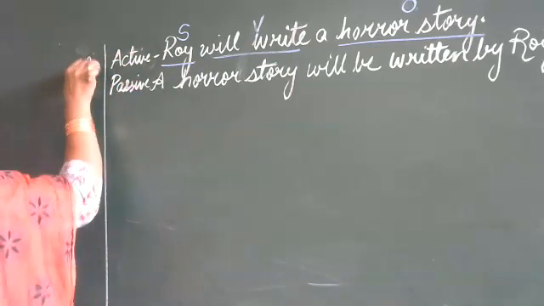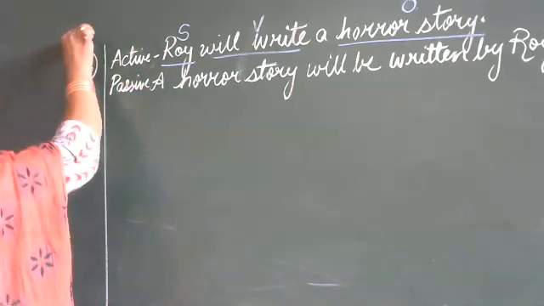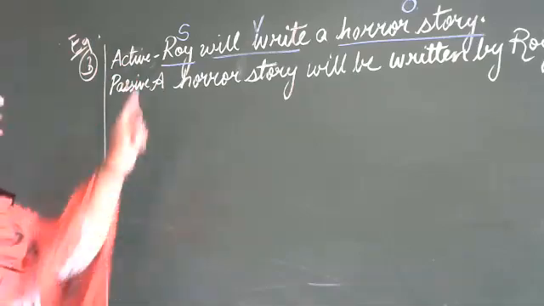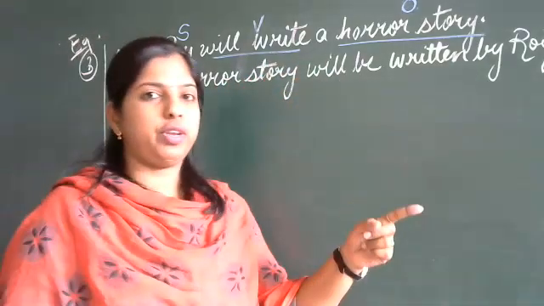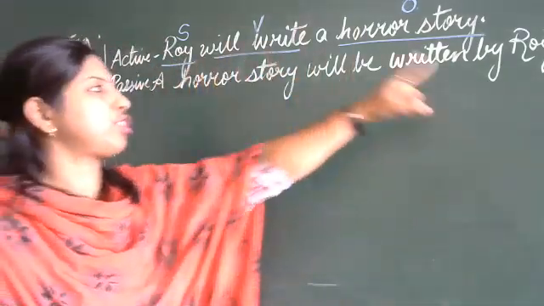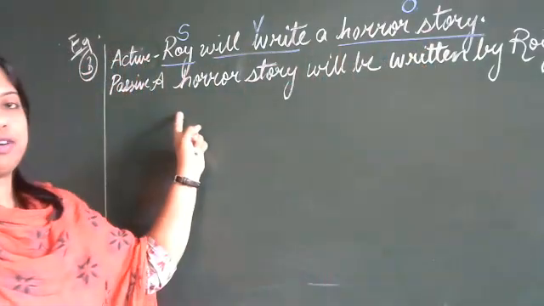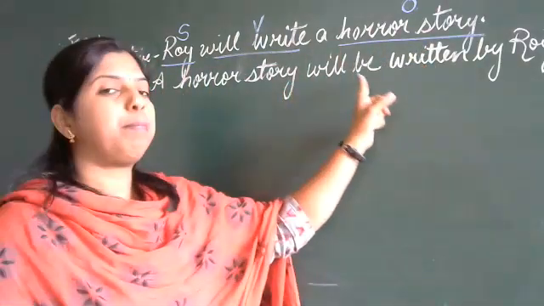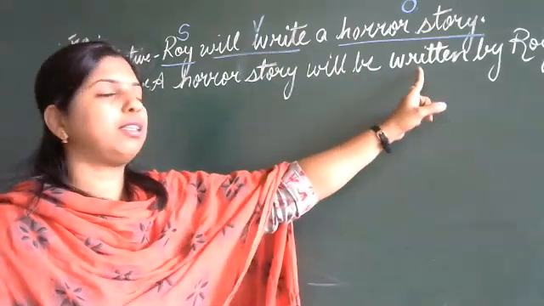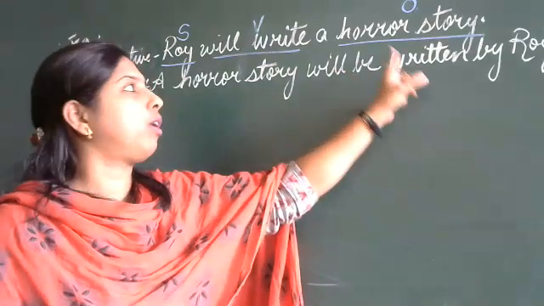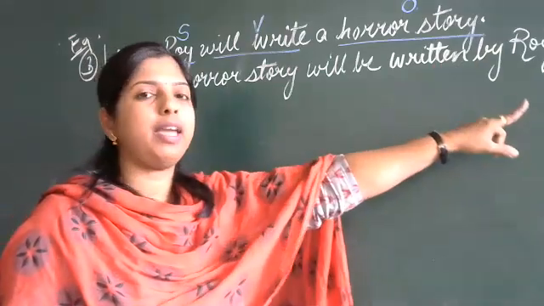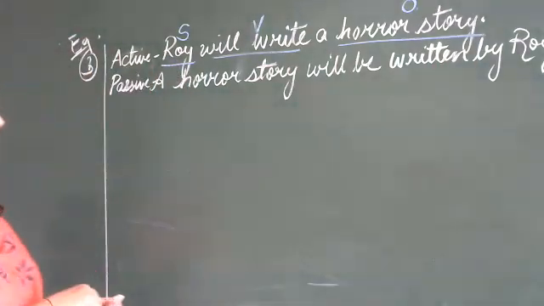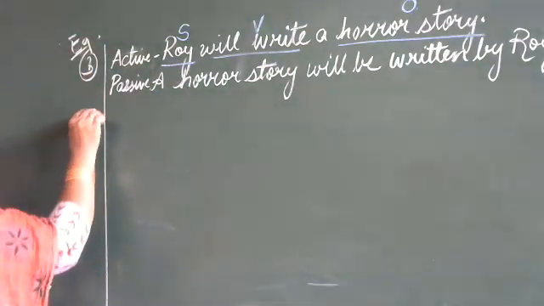Okay, this is the third example. Roy will write a horror story. What did we do? Roy we shifted to last. Story came first. That is, the object came first. A horror story will be. We have added will be. Then the past participle form of the verb write, written by Roy. Right? We'll go to the next now.